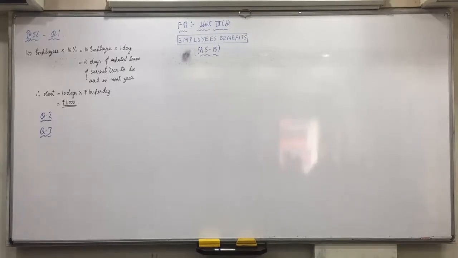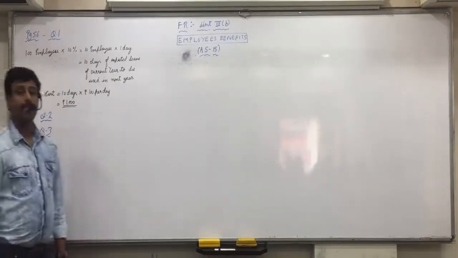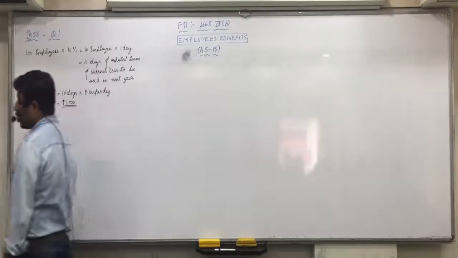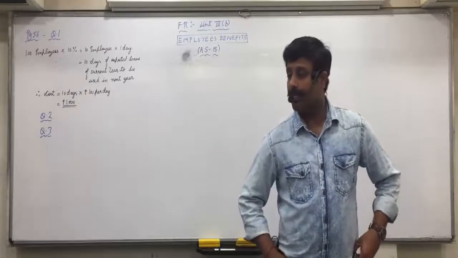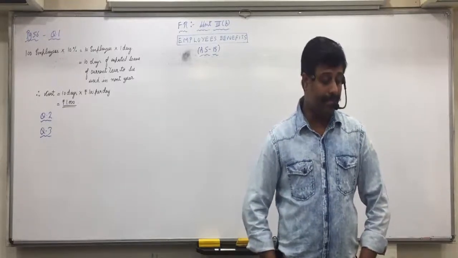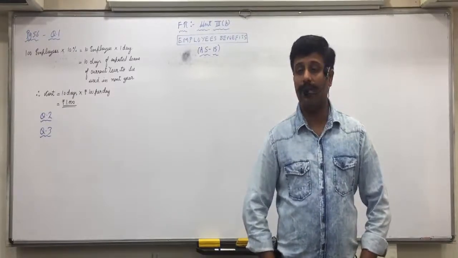ABC Limited is not required to calculate the amount towards compensated absence because it is included in total employees' compensation presented in profit and loss statement.